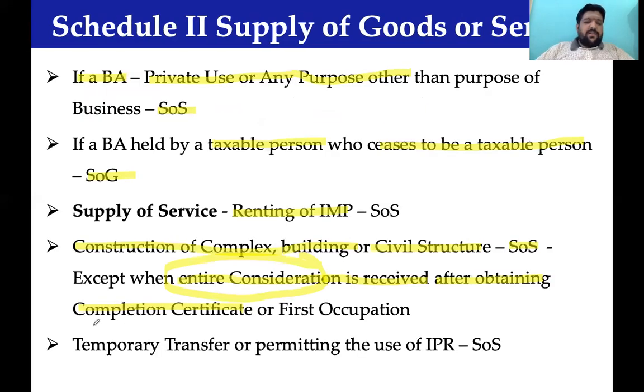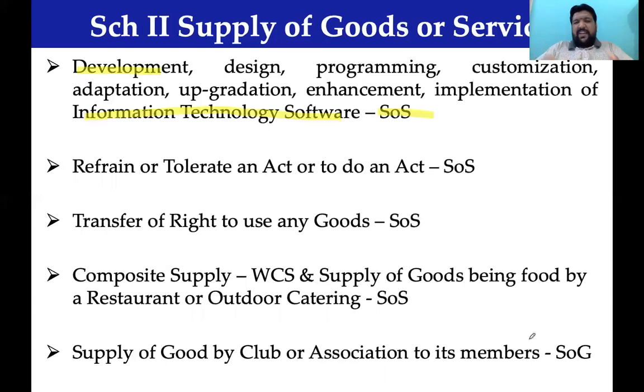Again, here also, temporary transfer or permitting the use of an intellectual property right, which I never discussed. If you give somebody the right to use an intellectual property right, a digital content, a digital book, a copyrighted item, a patented item, technical know-how, a design, or artistic work, then it will go to the other.